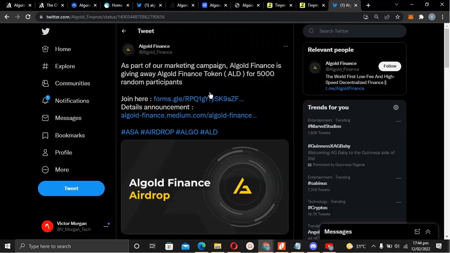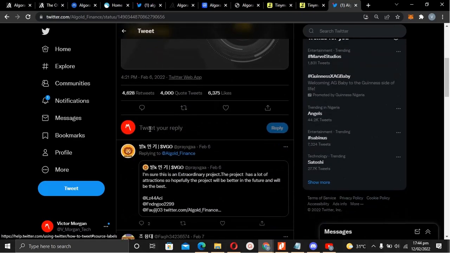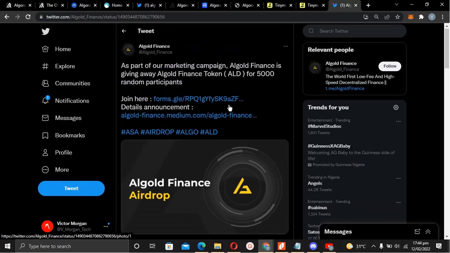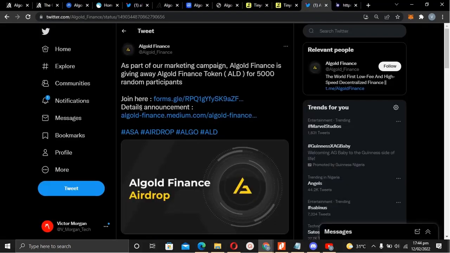So if you're here, it says as part of their marketing campaign, Algold Finance is giving away Algold Finance token ALD for 5,000 random participants. So you need to be fast. We already have 428 retweets and all of that. But whenever you see this, jump right in on this app. So if you tap here, which is the join now,